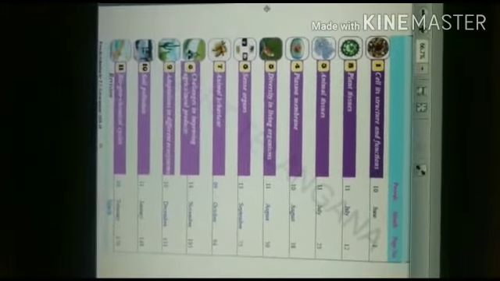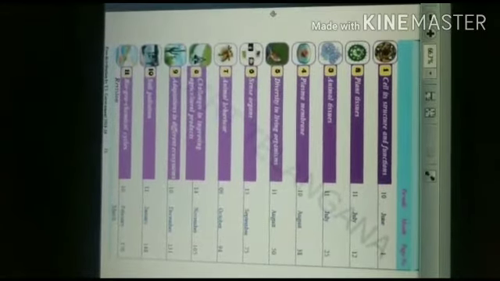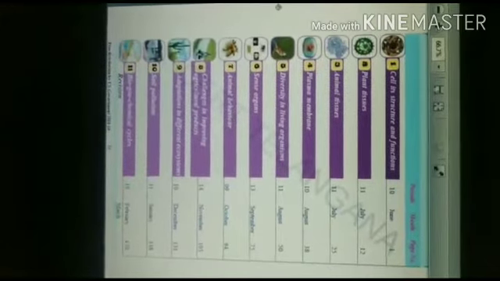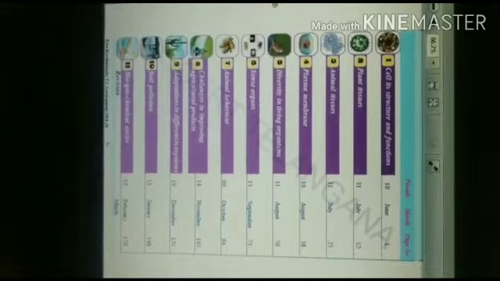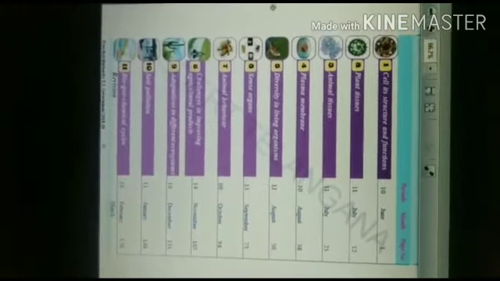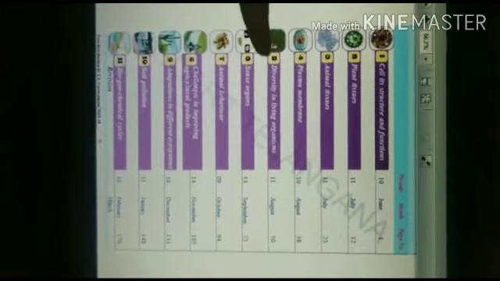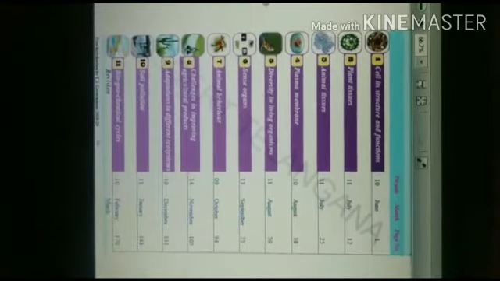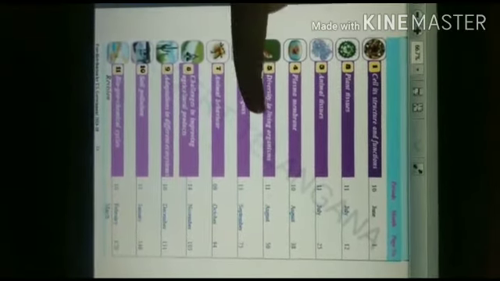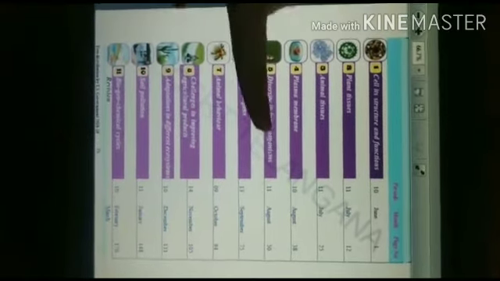You have already studied about the biodiversity in 8th class, like what are the different types of animals, different types of plants you have in a particular area. So here you will have a more detailed study, how scientists study about the animals, how scientists study about the plants, you will see in diversity in living organisms. So I already told diversity means variety. So the variety of living organisms that are present on our earth, we will see in this lesson.